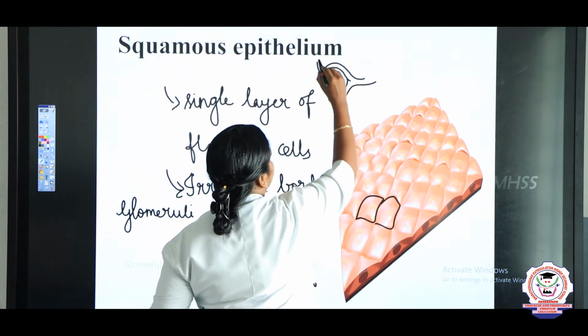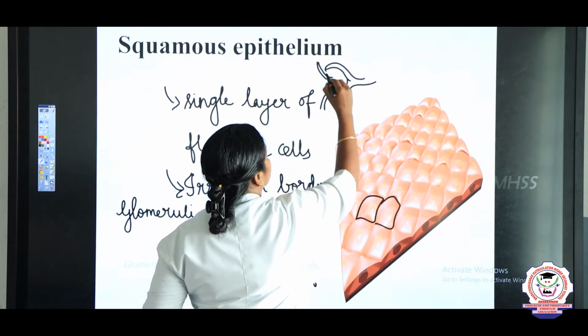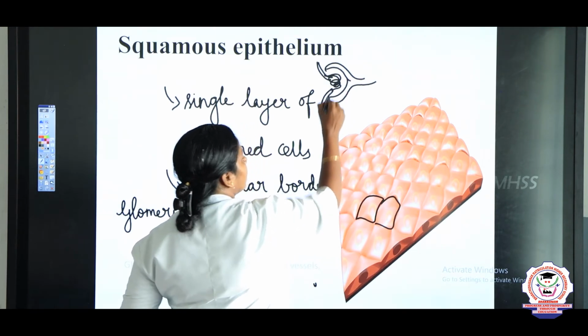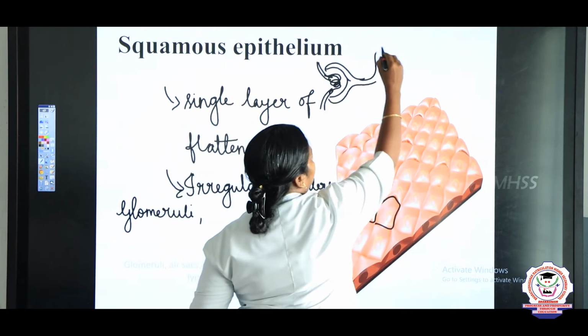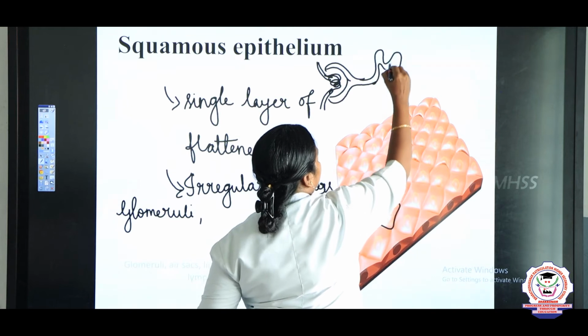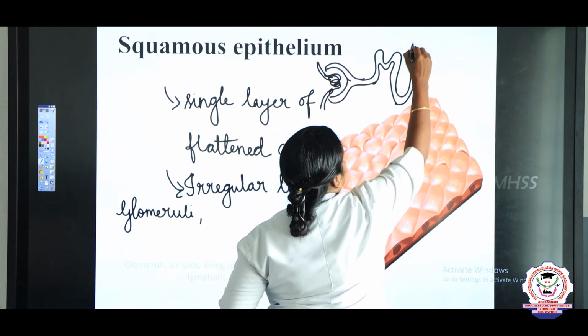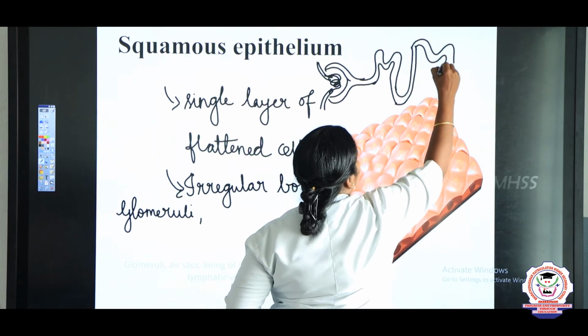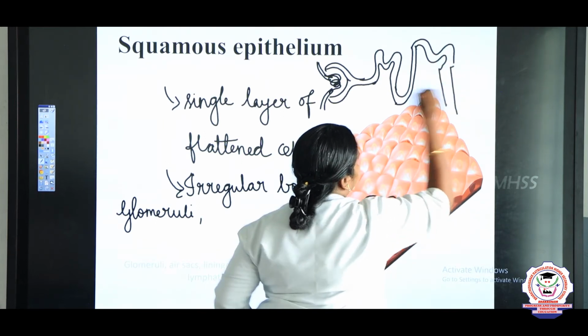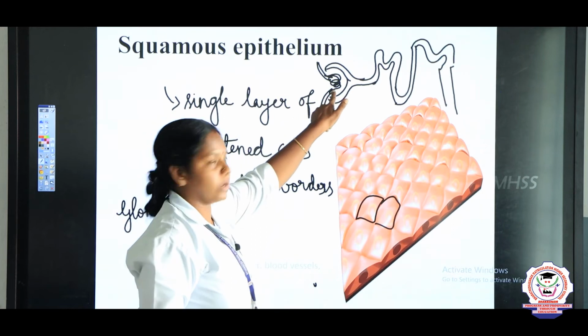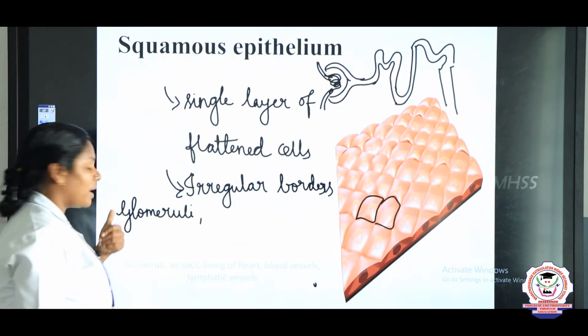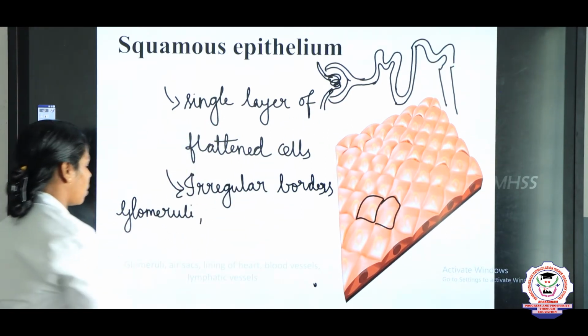And inside this we can see the bunch of capillaries, that is the glomerulus, and later the proximal convoluted tubule, Henle's loop, distal convoluted tubule, and the collecting duct. So this is the glomerulus. So the squamous epithelium is found in the glomeruli.